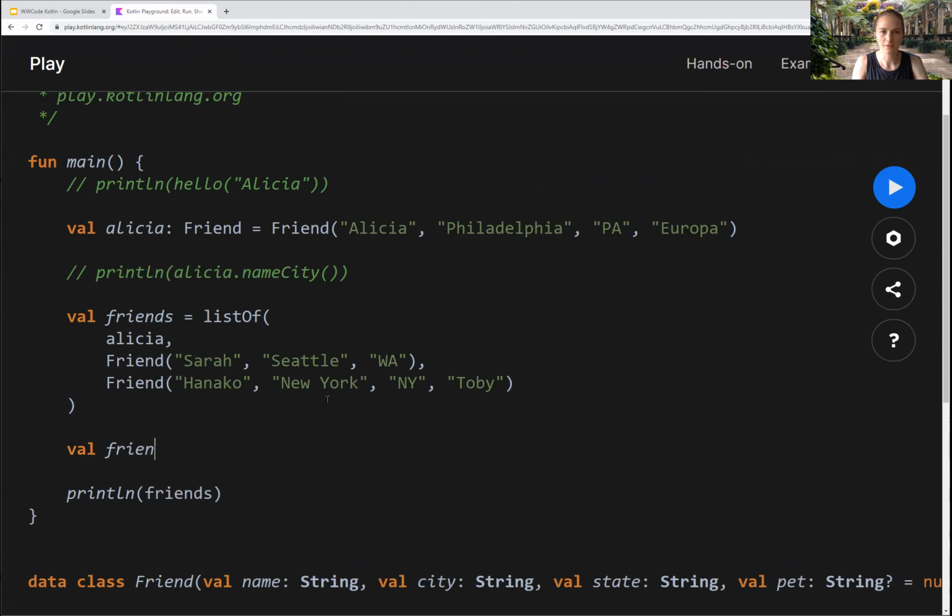So I have friend name map. And in Java, if you're trying to turn a list into a map, you're going through a for each and then adding a key and a value after you've constructed a map. It can be really annoying to get that working. But let's look at what Kotlin does. Associate by it.name.